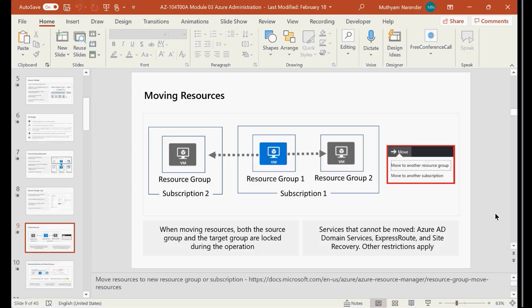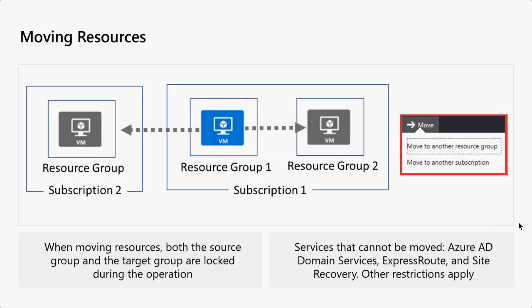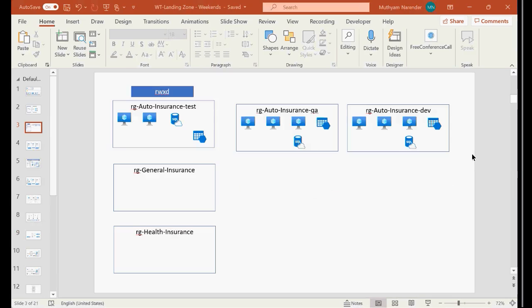Coming back to the movement here. Now what happens sometimes? The VM is there in one resource group. Let us take an example.